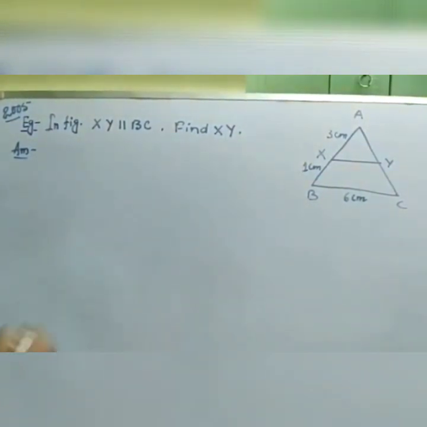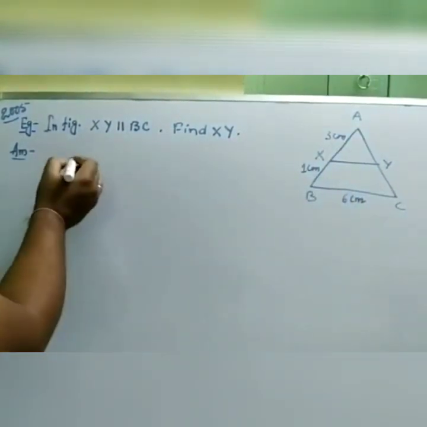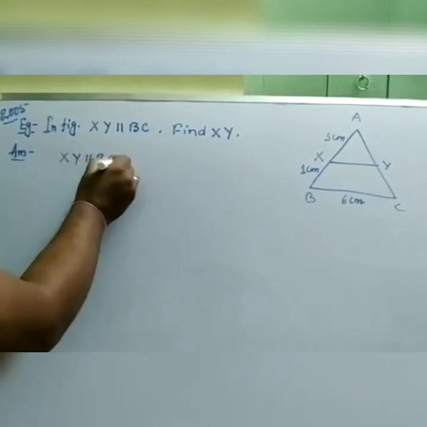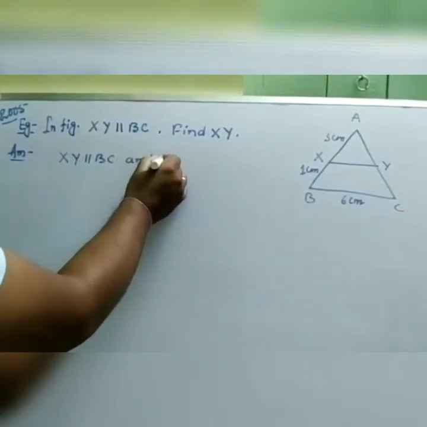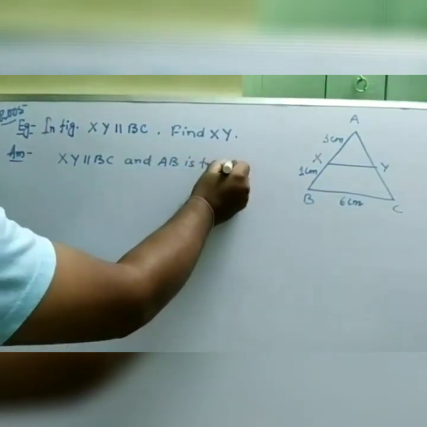Here you can see that XY and BC are parallel, and AB is transversal. So we write: XY parallel to BC and AB is transversal.